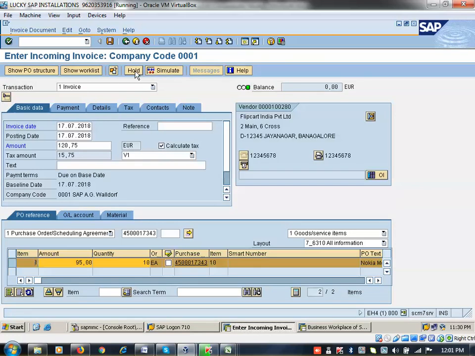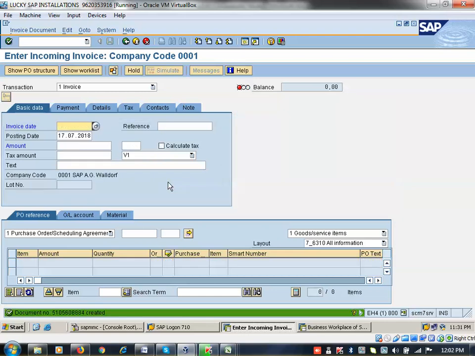So you can come back here, then click on hold also you can do. Hold means incomplete. Okay. I am not showing those cycle. I show the cycle in other session. Okay. So click on save. It will create invoice. If all the data is correct, it will save. If green color, if you are not able to see before saving, it will not be saved. You may get error. Just follow me here. Okay. Now document is created.